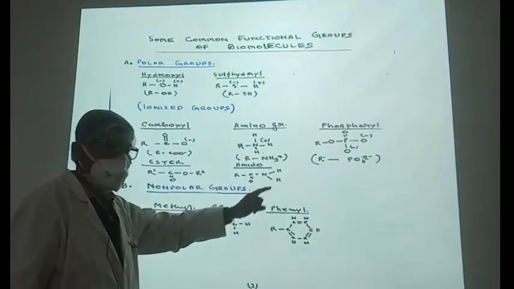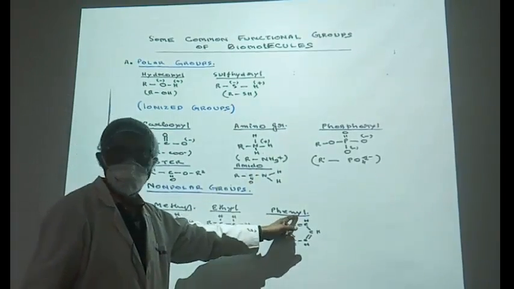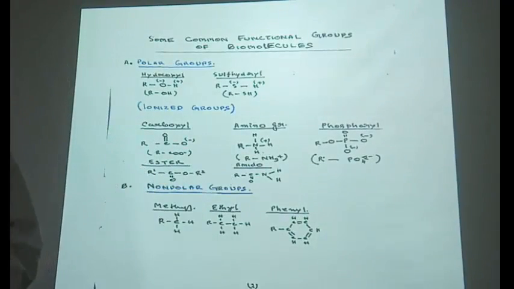Phosphoryl group is a polar group. Here are non-polar groups: methyl group, ethyl group, phenyl group. They are present in different amino acids. Hydroxyl group containing amino acid, phenyl group containing amino acid, ethyl group, methyl group containing amino acids, accordingly they are named. So we will see how a protein is built up, first initiated by the hydrophobic interaction.